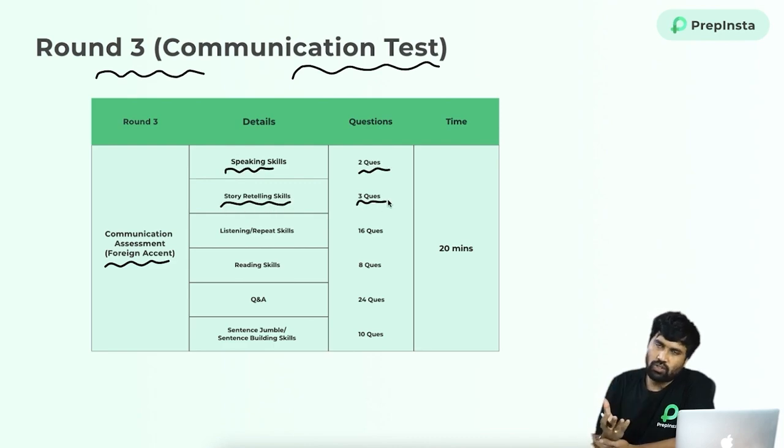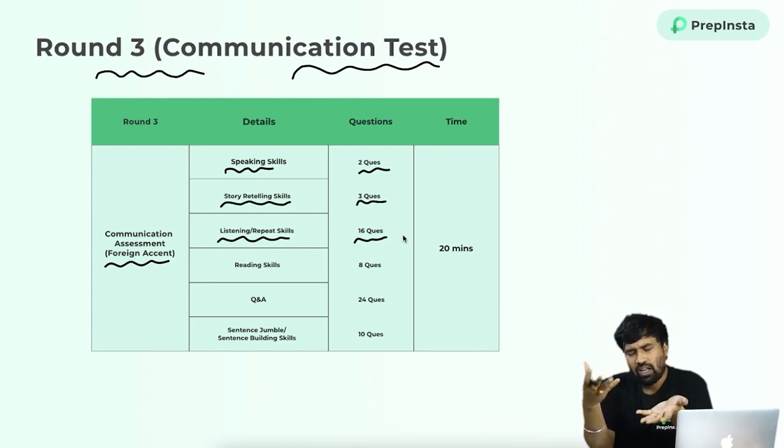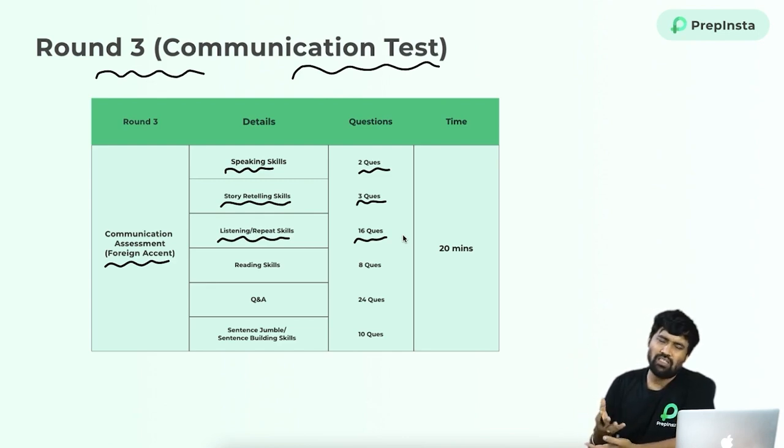So you have to listen to the story, and again retell the story in your own way. And listening and repetitive skills. So they will tell you the question, and you need to repeat that. And it's very easy. All about this is only communicative and oral oriented. So reading skills and question and answers and sentence jumbling and building skills.